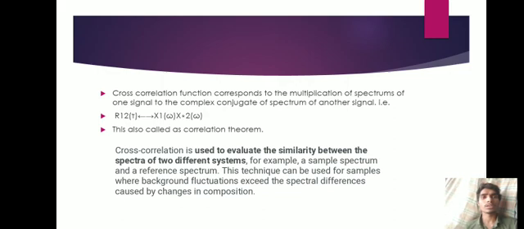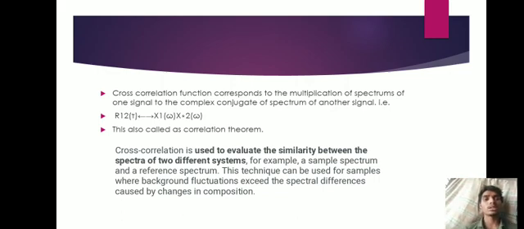Cross correlation function corresponds to the multiplication of the spectrum of one signal with the complex conjugate of the spectrum of another signal, that is the Fourier transform of r12(τ) equals X1(ω) X2*(ω). This is also called the correlation theorem.